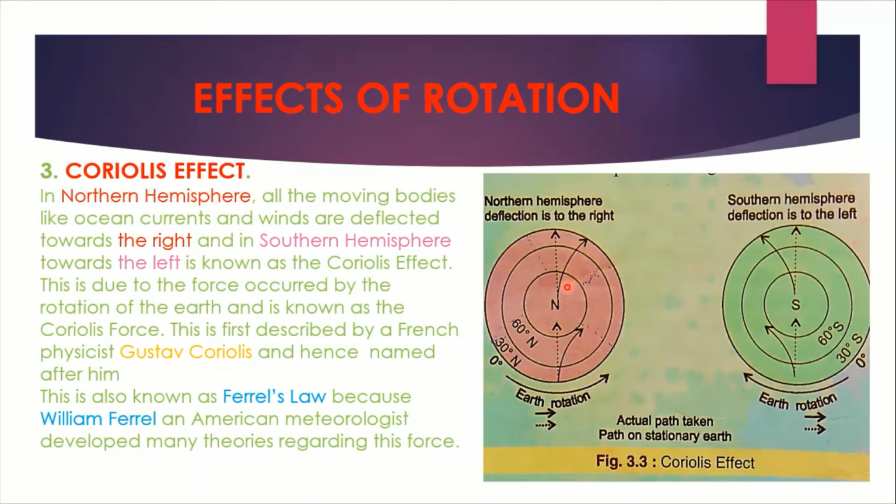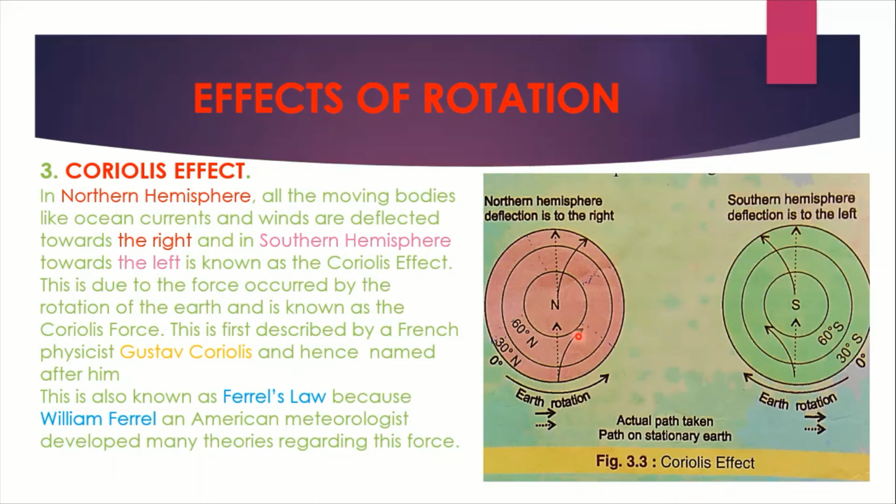Now, this is also known as Ferrel's law. What is Ferrel's law then? Again, the same answer you are supposed to write. Ferrel's law states that in the northern hemisphere, moving bodies like ocean currents, winds, or any forms of precipitation are deflected to the right side in the northern hemisphere and to the left side in the southern hemisphere. This law is known as Ferrel's law.